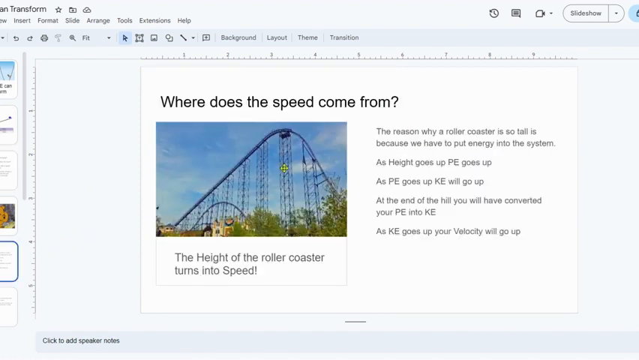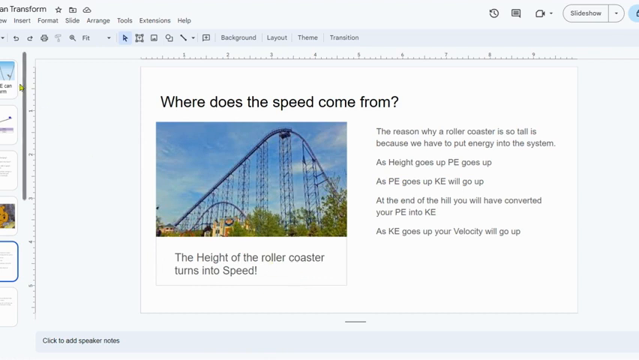Well, the speed in a roller coaster comes because of the height. As the height goes up, the potential energy goes up. As the potential energy goes up, at the bottom we're going to have kinetic energy. So as we increase the height, eventually we're going to be able to increase the speed. I want to say that a couple times. The height of the roller coaster is going to turn into speed.